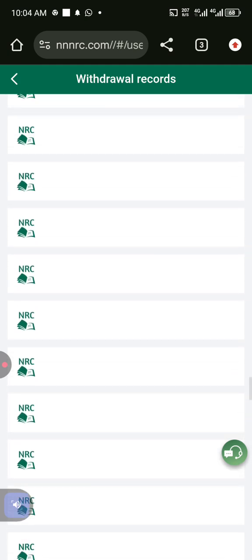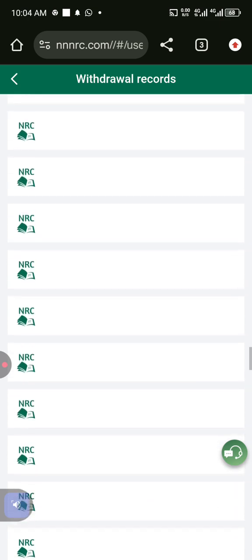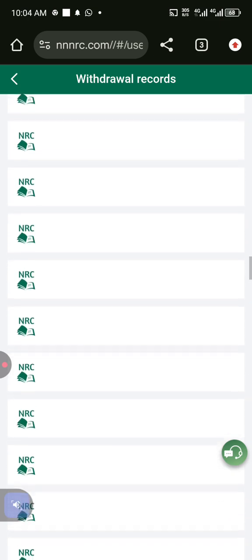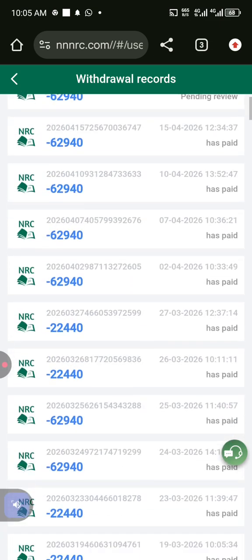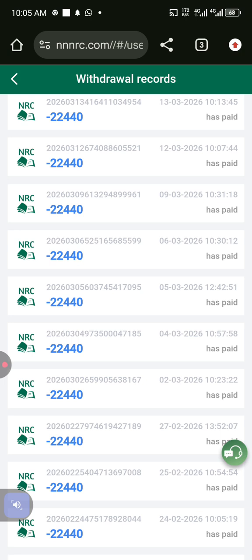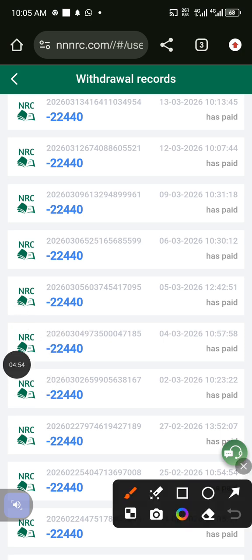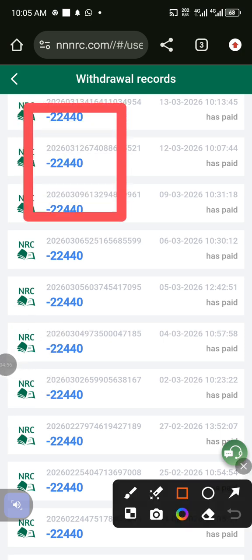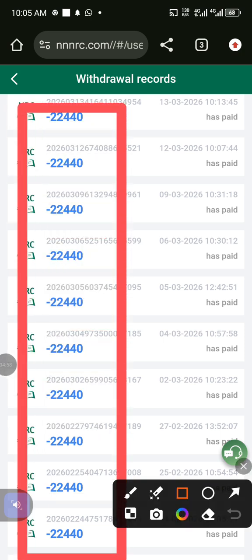Let me see whether I will change the network. But meanwhile, when I was withdrawing 25,000, if you check here, everything that I've been receiving is 24,440, 22,440, meaning what I'm withdrawing is 25,000. You understand? If you check all this place, it's 24,440.